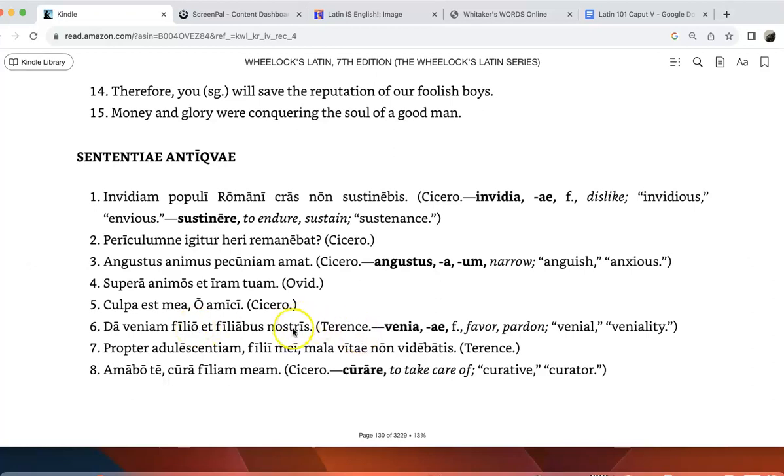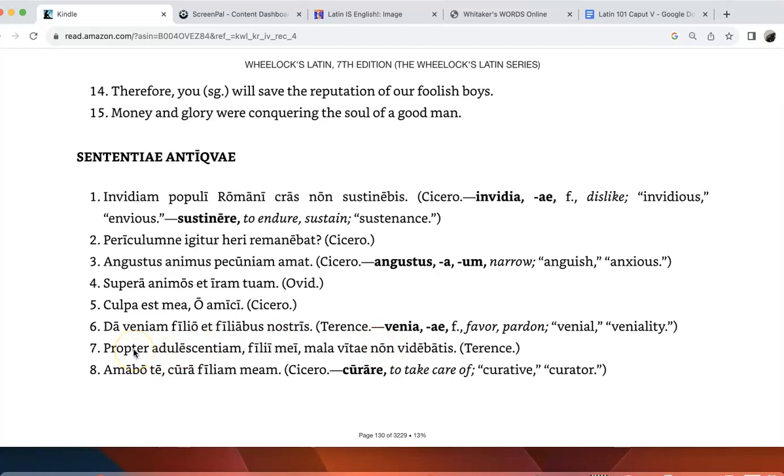What does that even mean? Well, family was very important, as it is today, for the Romans, but especially for the Romans because the family had a political meaning that's different from private lives of modern democracies. All right, number septem, propter adolescentiam filii mei mala vitae non veribatis.